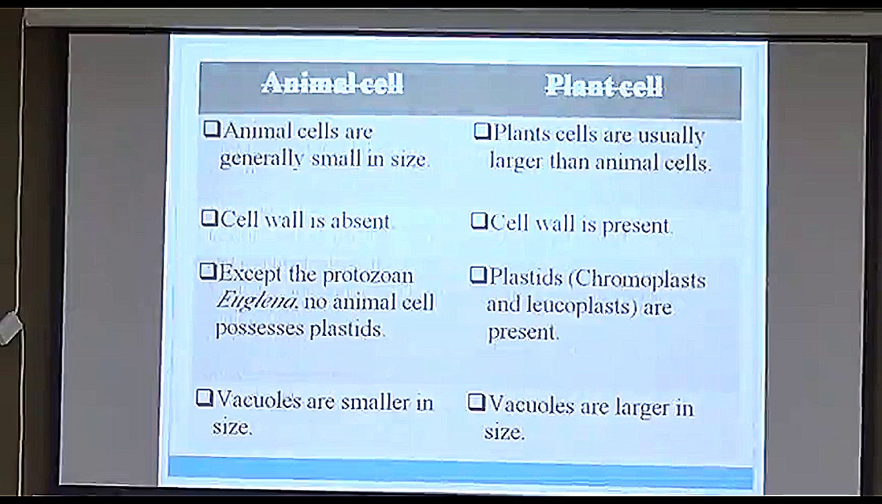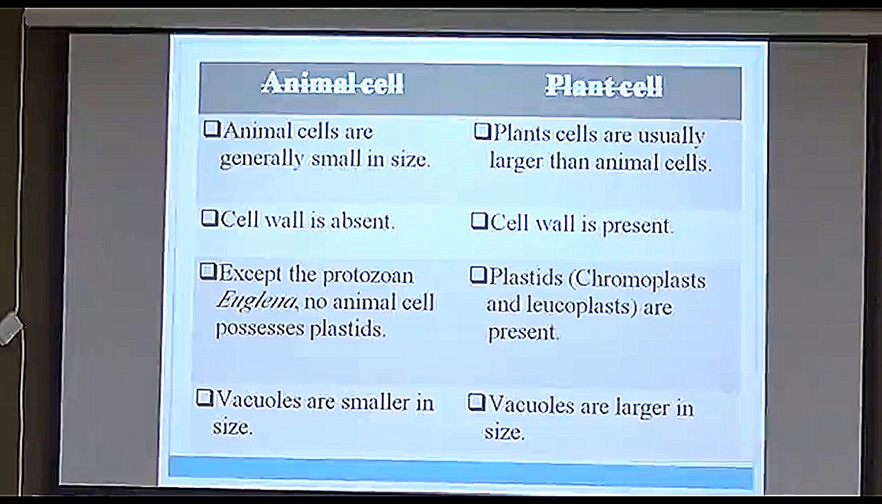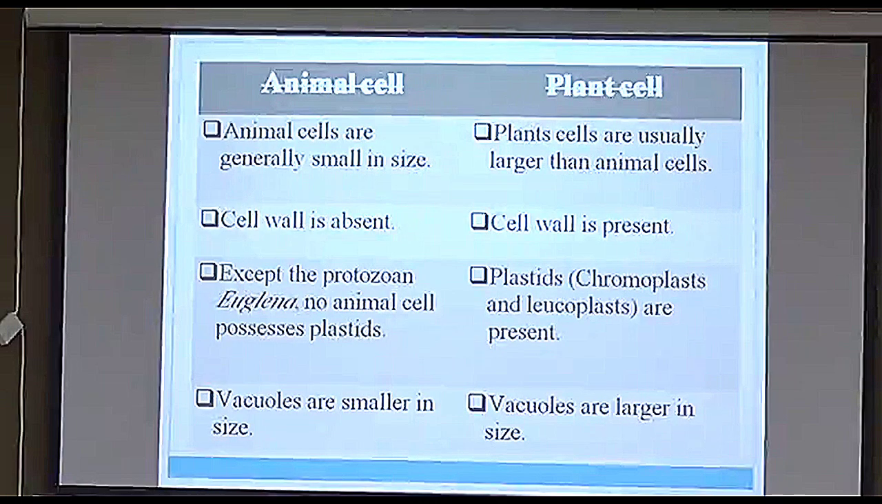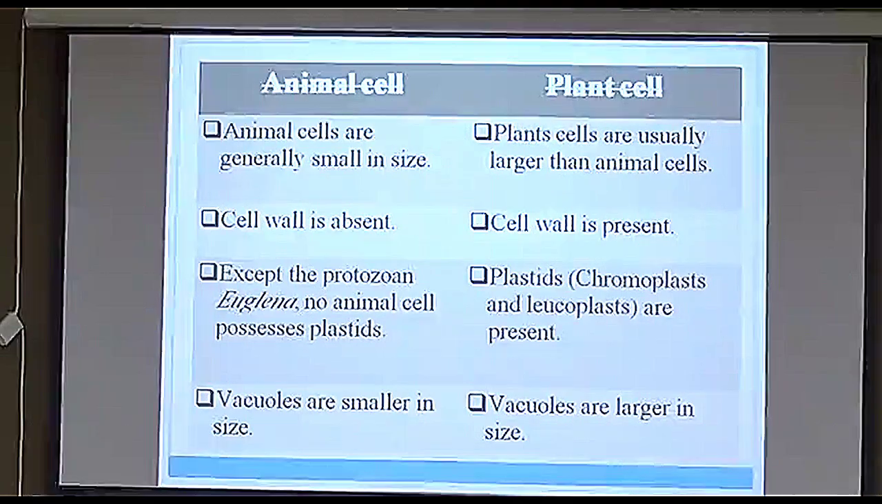Now, once we have studied all the organelles, let's come to the very basic thing, that is the difference between plant cell and animal cell. Animal cells are generally small in size in comparison to plant cells. In animal cells, the cell wall is absent, whereas in plant cells, the cell wall is present. Third, except the protozoan Euglena, no animal cell possesses plastids, whereas all plants contain plastids. In animal cells, vacuoles are smaller in size, whereas in plant cells, vacuoles are larger in size.